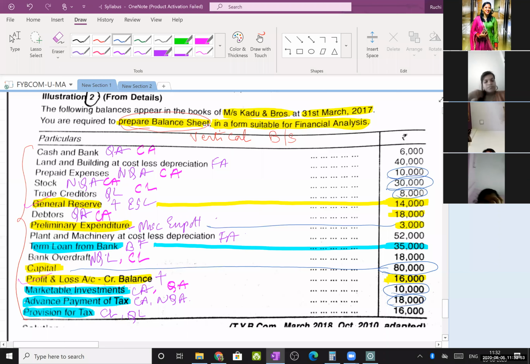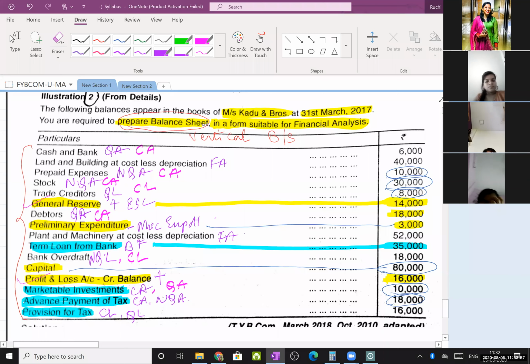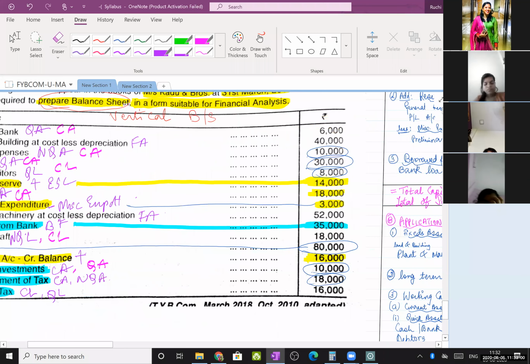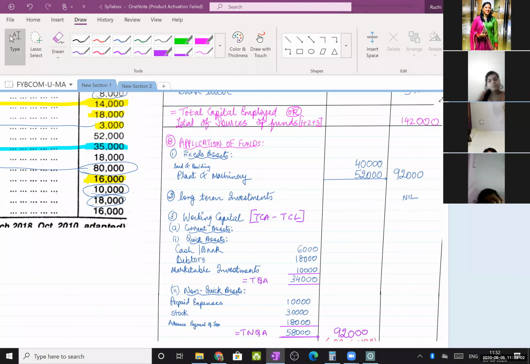Next, bank overdraft loan. Next, provision for tax, 16,000. Provision for tax.